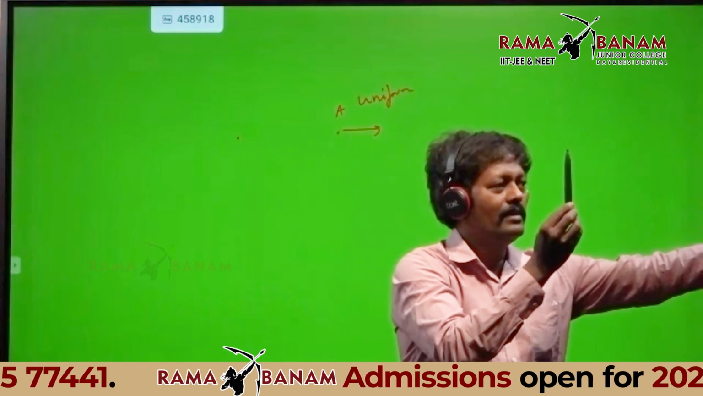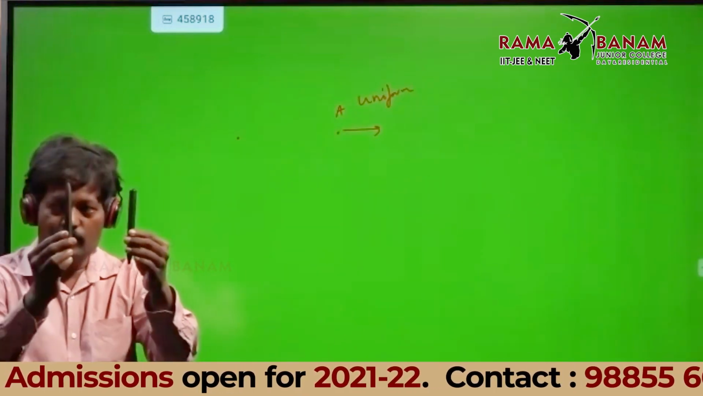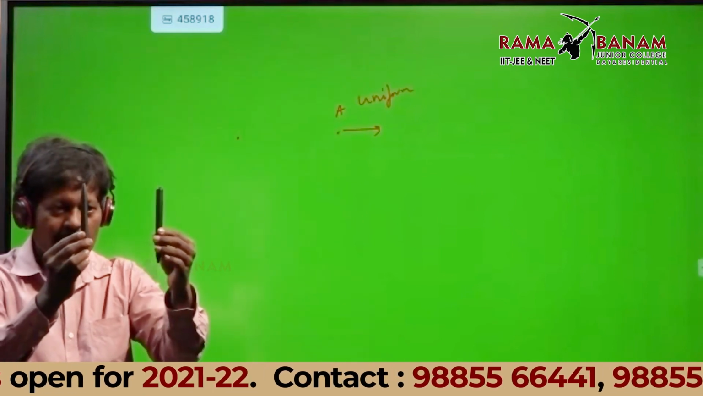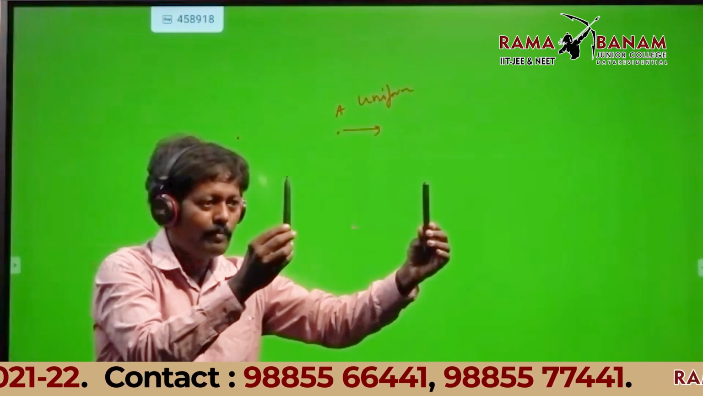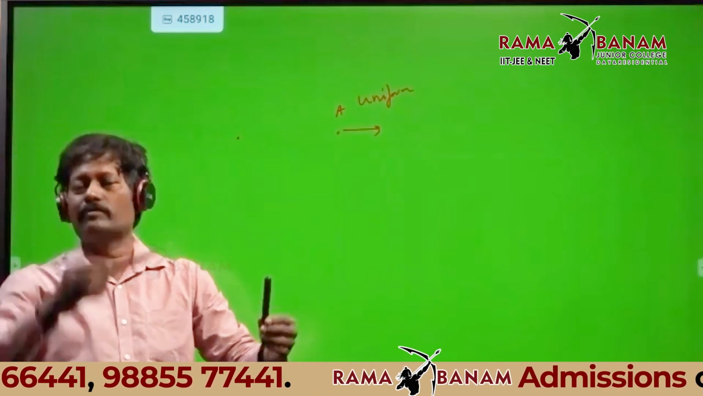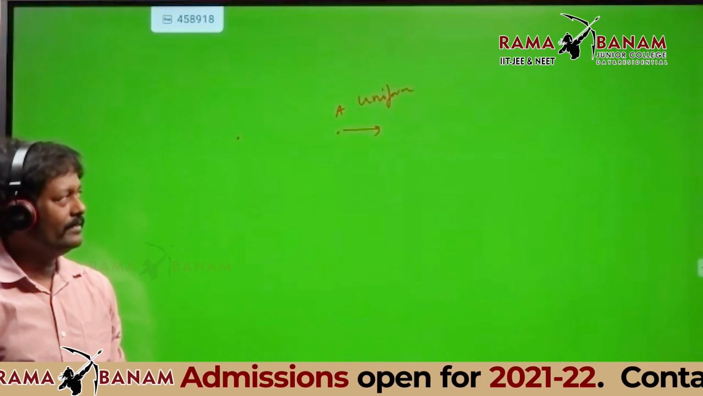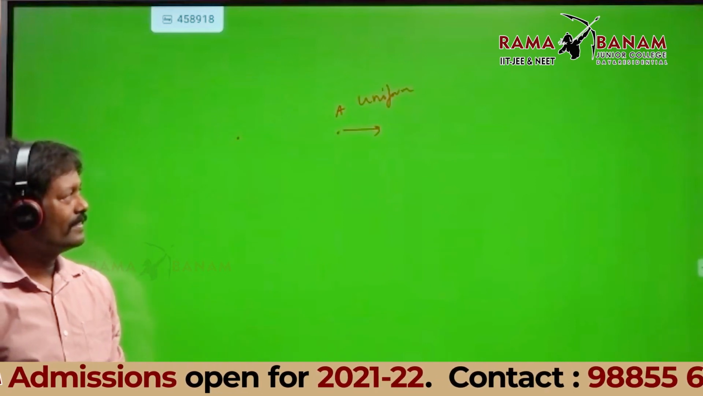What happened? A is going away. They are at a distance of D. A is going away, but B is unable to meet A. That is why under root you got negative. Did you get my point?